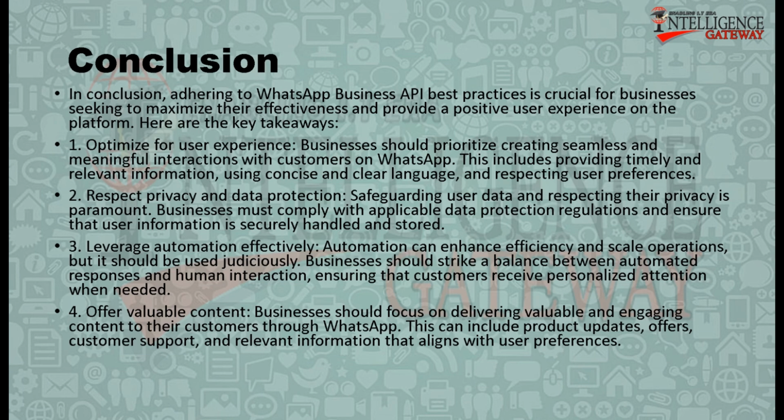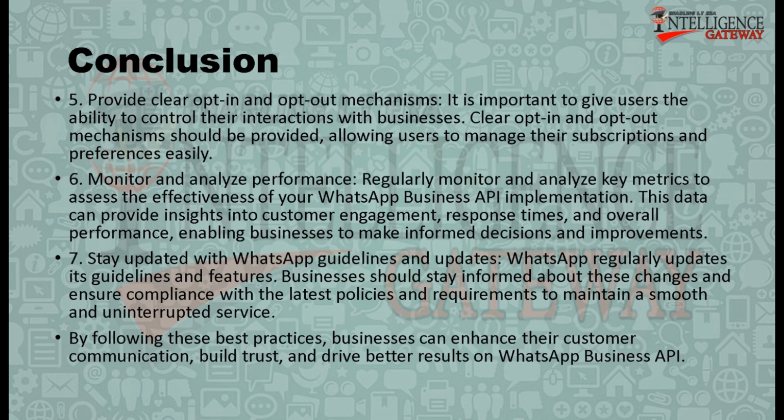4. Offer valuable content. Businesses should focus on delivering valuable and engaging content to their customers through WhatsApp. This can include product updates, offers, customer support, and relevant information that aligns with user preferences. 5. Provide clear opt-in and opt-out mechanisms. It is important to give users the ability to control their interactions with businesses. Clear opt-in and opt-out mechanisms should be provided, allowing users to manage their subscriptions and preferences easily.